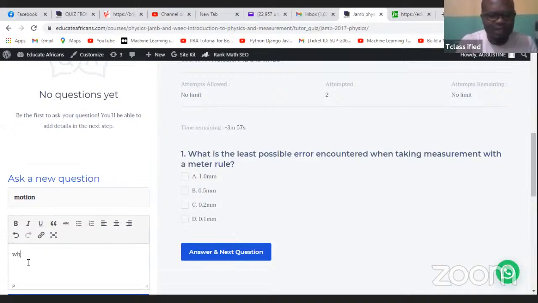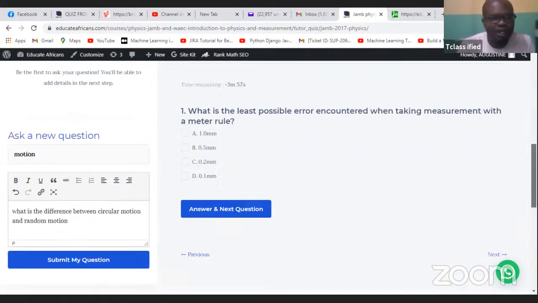So you can ask me, what is the difference between circular motion and random motion? So you must make sure you put a topic there, then you put it up. Once you put it up, you can click on submit question. I will get it from here.